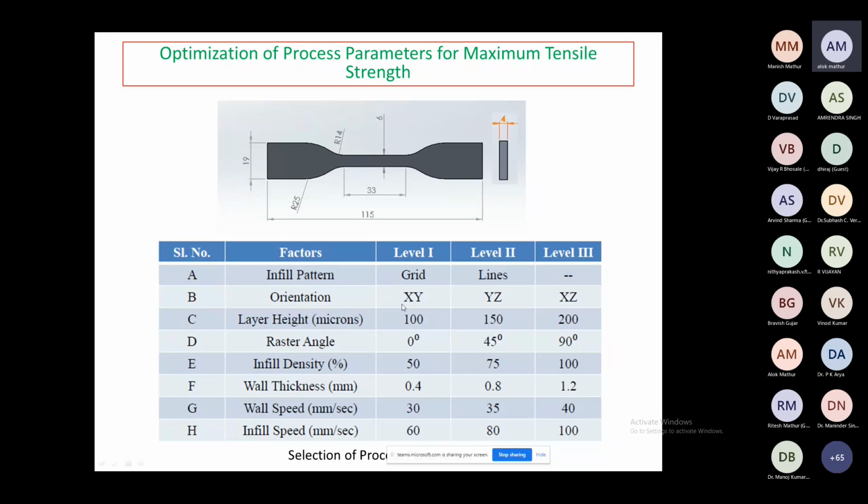Infill speed is in mm per second, level 1. So for infill pattern we are talking about grid and lines. Then the orientation in XY, YZ, and XZ. Then the layer height: 100, 150, and 200. Raster angle 0 to 90 degrees. Then infill density is 50%, 75%, 100%. Wall thickness is 0.4, 0.8, and 1.2. Wall speed is 30, 35, 40. Infill speed is 60, 80, and 100.